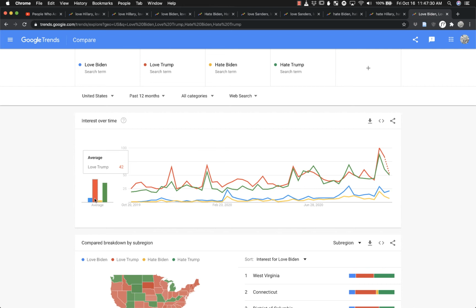Overall, those differentials are very substantial, and based on this, the dominant search term is love Trump. Will that actually correlate to what happens in the private confines of voting booths? One natural question: does this suggest that even on the Democratic side, they're not actually very enthusiastic about Joe Biden? They don't really love him as a candidate.